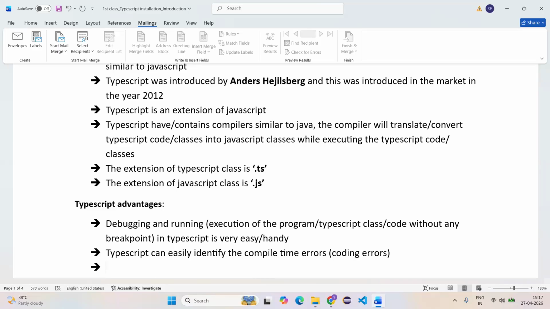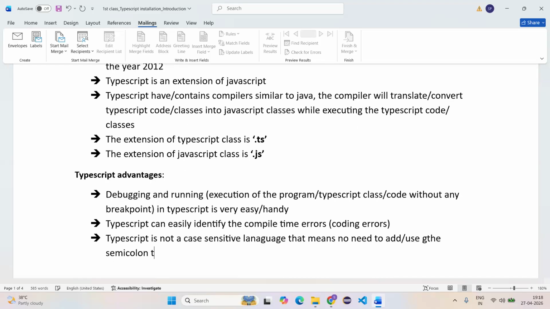And one more thing, unlike Java or C#, TypeScript is not a case sensitive language. Case sensitive language means what? It means no need to use semicolons. A semicolon is not required to end every line of code.